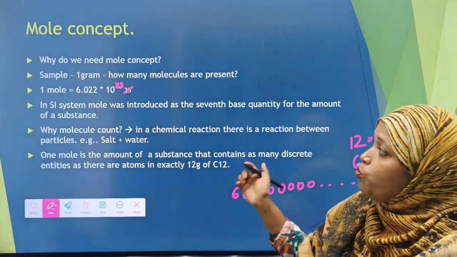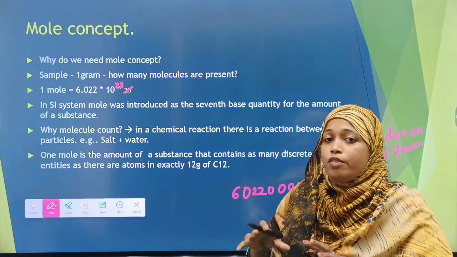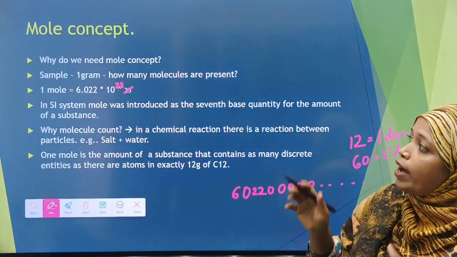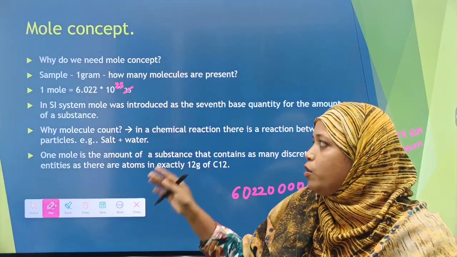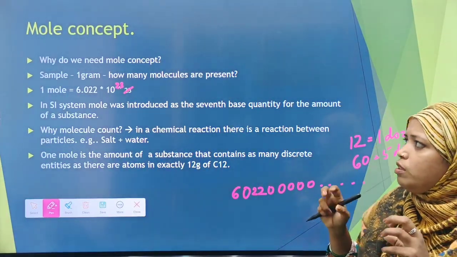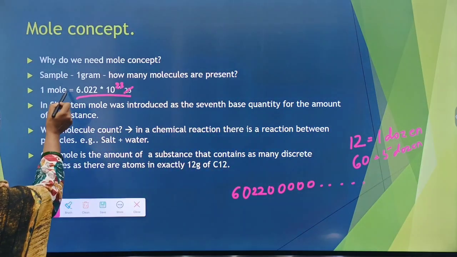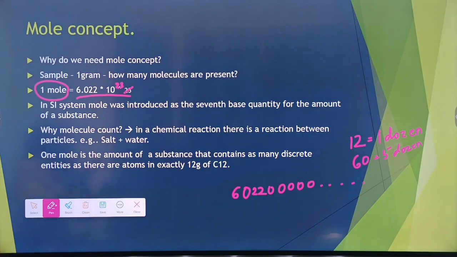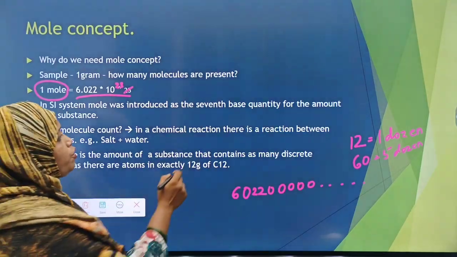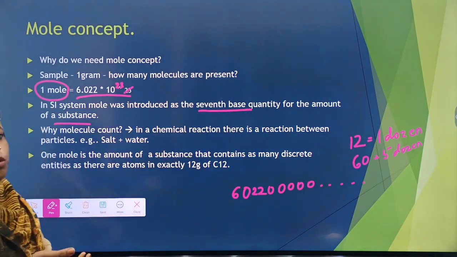I know 1 mole is equal to 6.022 into 10 raised to 23, but 5 moles is 5 into 6.022 into 10 raised to 23, which has a very big value. That is why we have given it a smaller denotation, that is 1 mole. In the SI unit, mole is the 7th base quantity, for the amount of a substance. Now why should we count molecules?